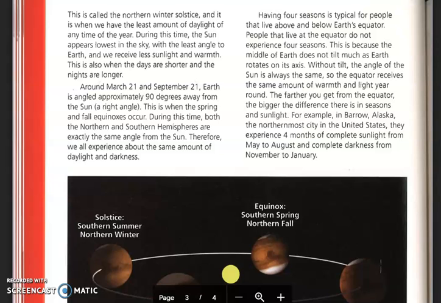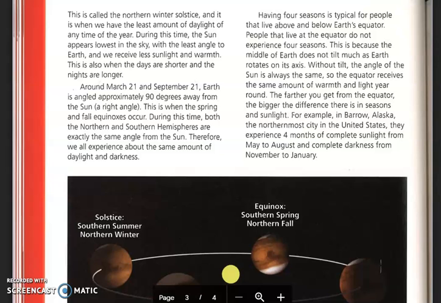Around March 21st and September 21st, Earth is angled approximately 90 degrees away from the sun, a right angle. This is when the spring and fall equinoxes occur. During this time, both the northern and southern hemispheres are exactly the same angle from the sun. Therefore, we all experience about the same amount of daylight and darkness.